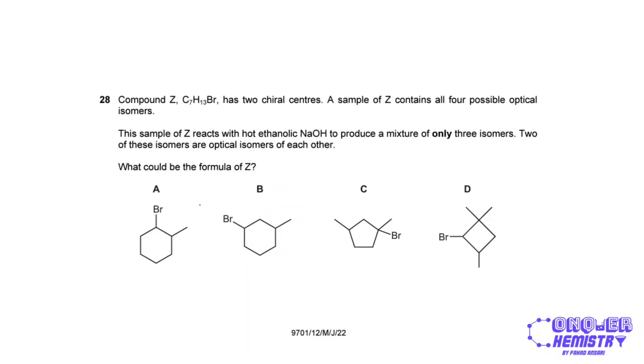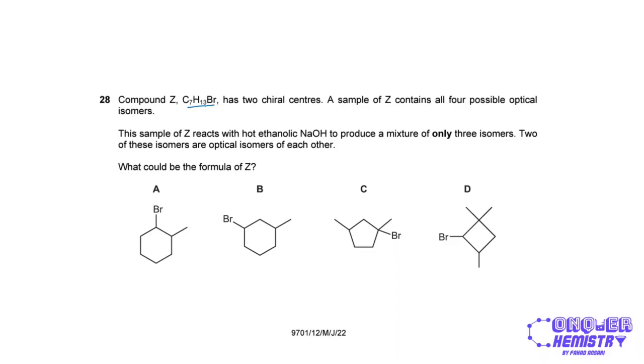All right, so this is a tough question, and you need to pay attention to this. It says over here the compound Z has 2 chiral centers, and a sample of Z contains all 4 possible optical isomers. This sample of Z reacts with hot ethanolic NaOH to produce a mixture of only 3 isomers, right?